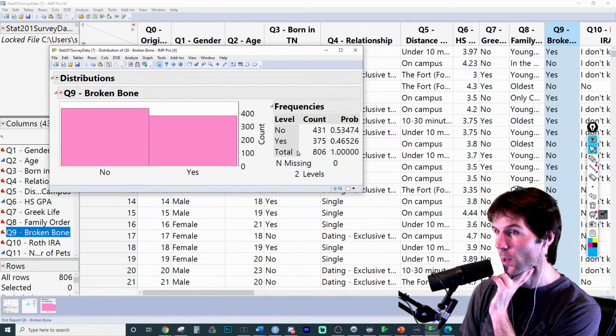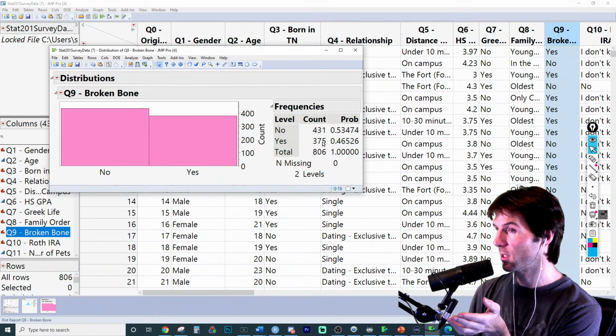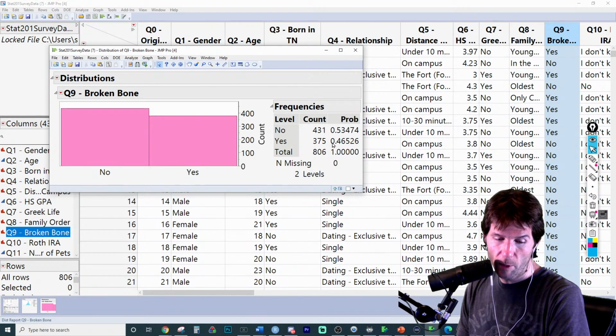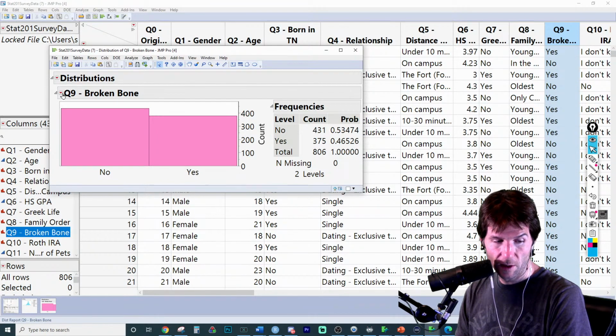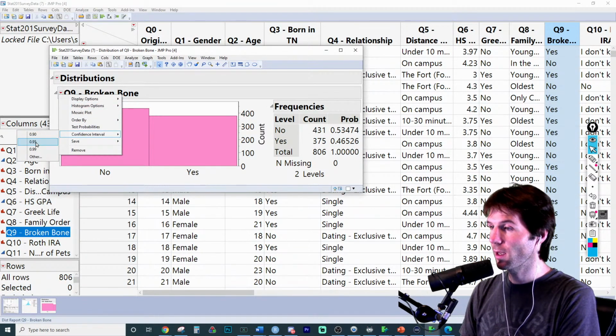Everything looks good. And we can see right here, there were 431 people who reported they have not broken a bone, 375 people who reported they have broken a bone. Now, when we make our confidence interval, we can go here to the red arrow again where all the options are at and make a 95% confidence interval.